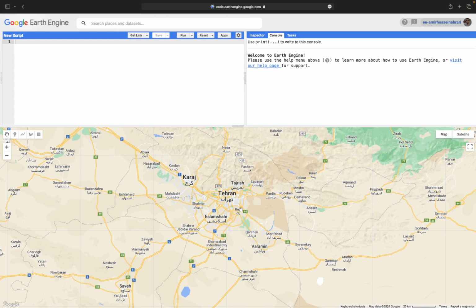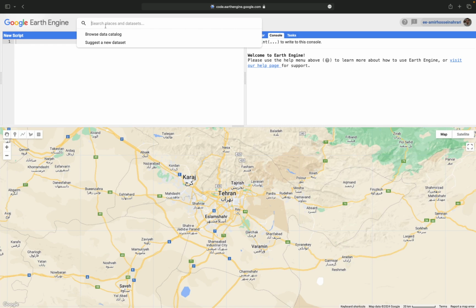So, how can we select our region of interest? As you saw in my previous tutorial on my YouTube channel, we can use different strategies to define the region of interest. One of the simplest is using the drawing tools available here, and another method is using FAO administrative borders available in the Earth Engine platform.